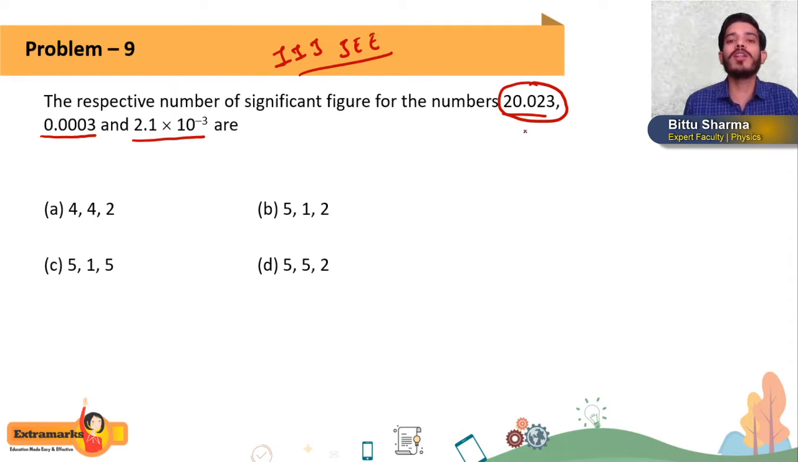20.023. First of all, the non-zeros are significant, so 3 are, getting or not, and these 2 zeros are in between 2 significant figures, so these 2 zeros will also be significant. So the total number of significant figures is 5.